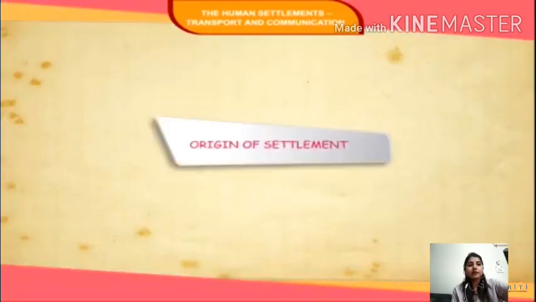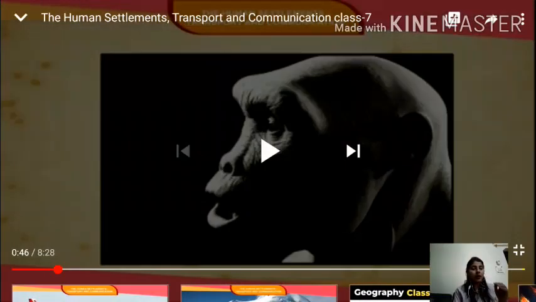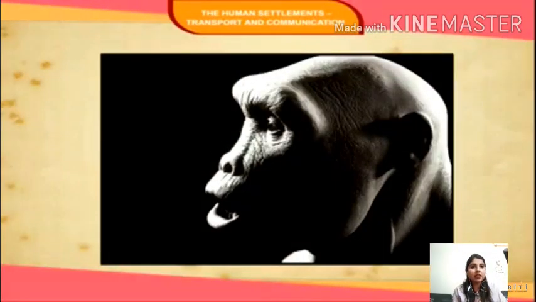Origin of settlement. So here we are going to study what is meant by origin of settlements. As we all know that our ancestors used to live in caves, right? Our ancestors were not having any permanent settlements and they used to move from one place to another, maybe in search of their food or something else. Okay, so that is what we are going to study, where our ancestors lived and what our settlements are today.